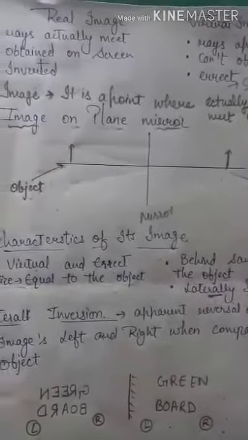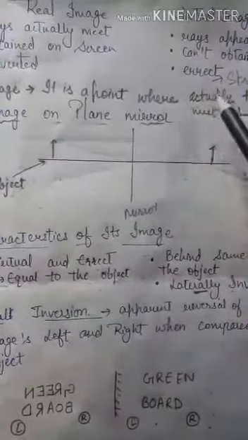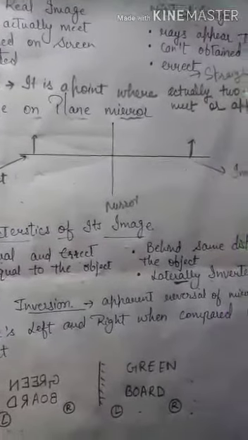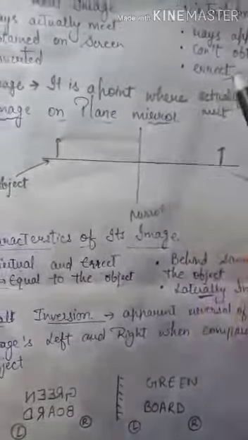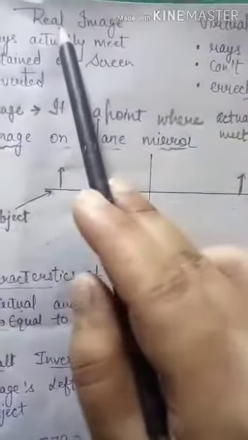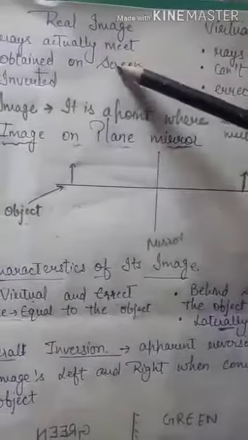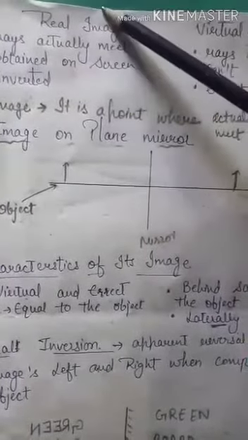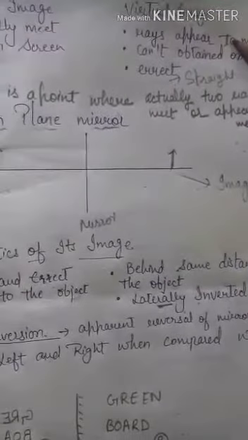Now what is an image? It is a point where two rays actually meet or appear to meet. So this may be of two kinds. It may be a real image and it may be a virtual image. In a real image, the rays actually meet. In a virtual image, rays appear to meet.